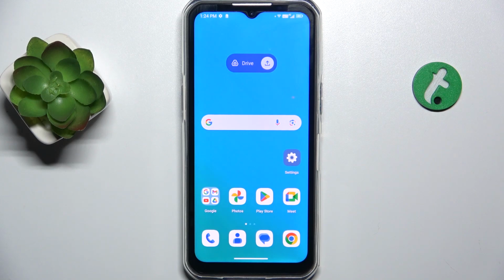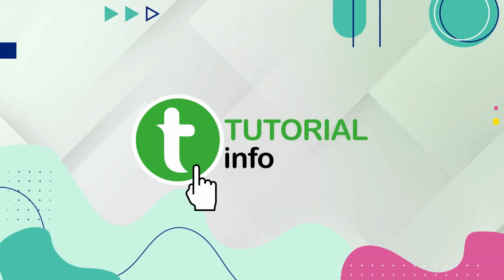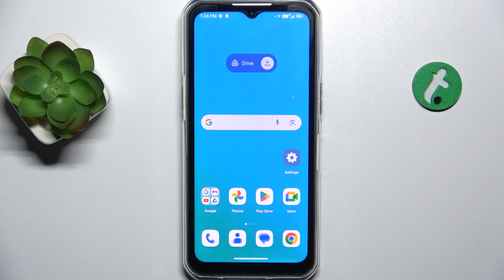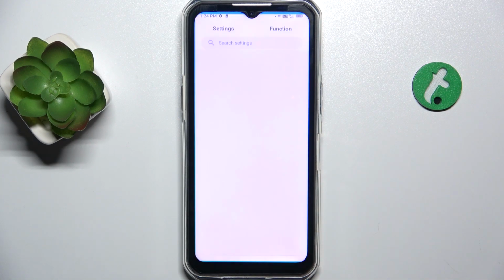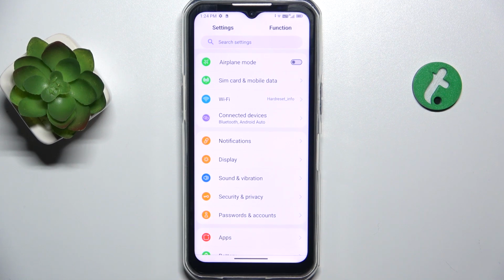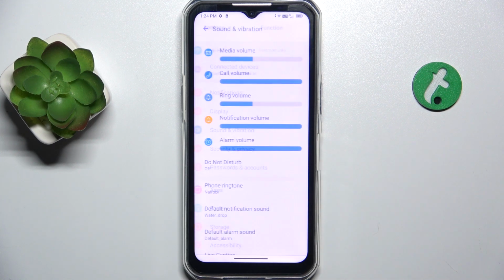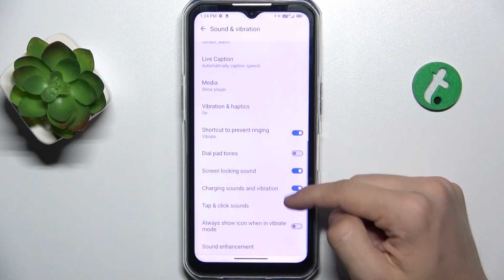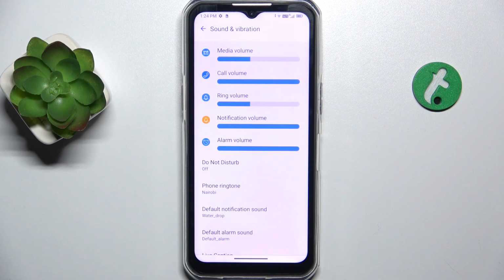Hello, in this video I'm gonna show you how to find and manage sound settings on Oukitel WP35. To find and manage sound settings, go to Settings app, then go to Sound and Vibration, and now I'm gonna get you through all of these settings.